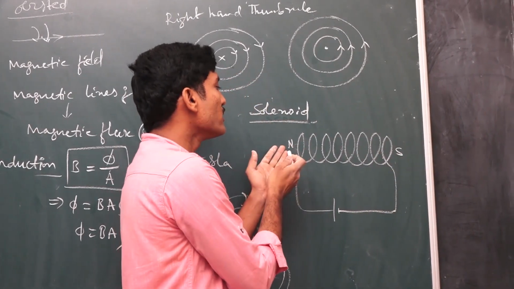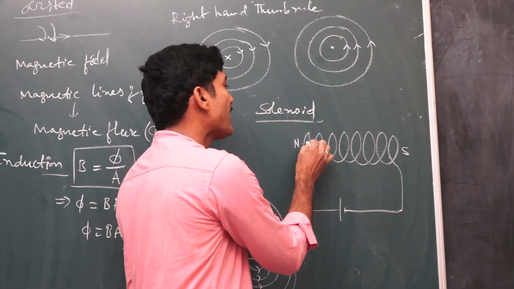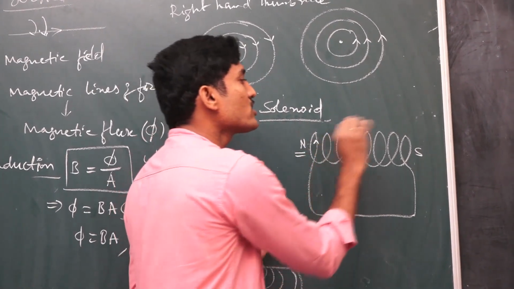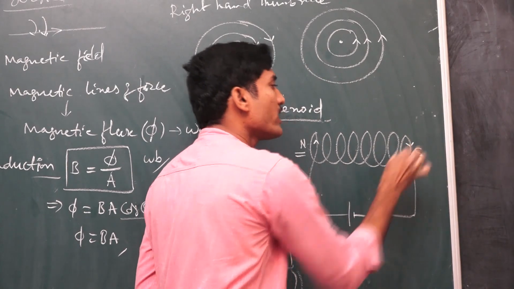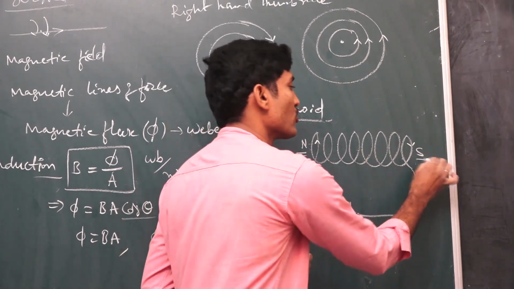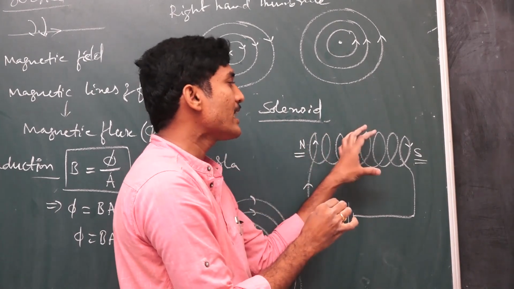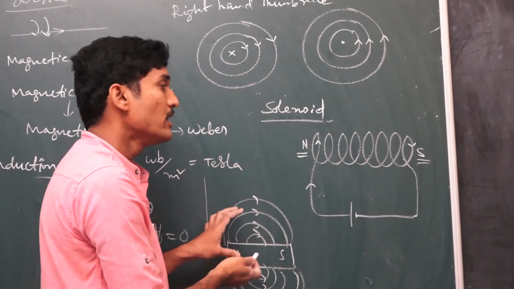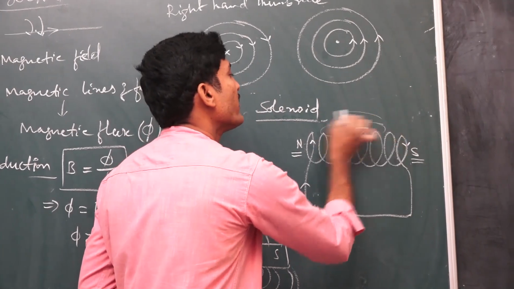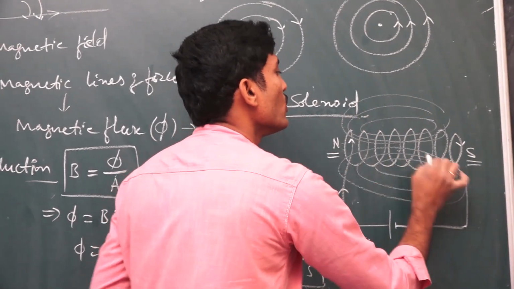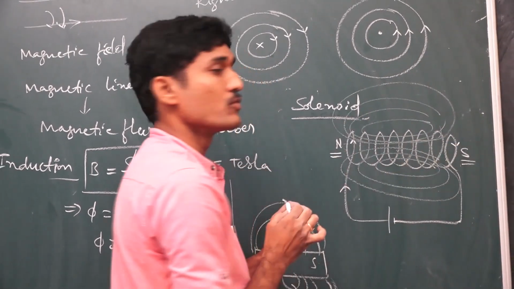The end in which the current is in anti-clockwise direction acts as a north pole, and the end in which the current is in clockwise direction acts as a south pole. By passing the current, the solenoid itself behaves like a bar magnet and forms field lines like this. This is an activity to prove the magnetic field lines are closed.